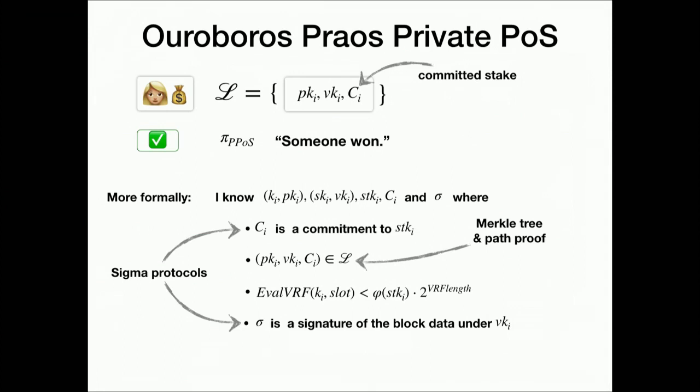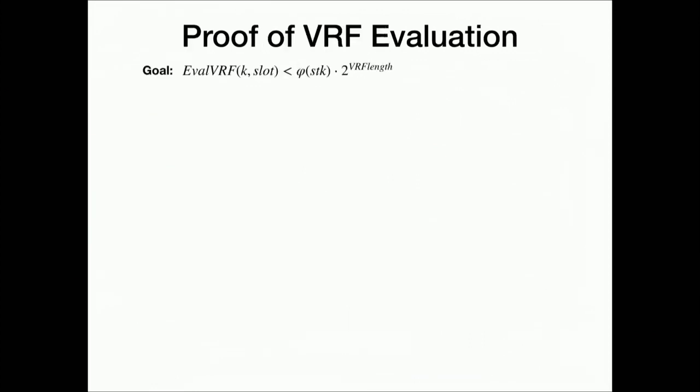But the interesting part actually happens here in this proof of I won the lottery. So let's have a closer look at that. Our goal is to prove this statement in zero knowledge. That's the same as just splitting it up into saying my VRF evaluated into y, and y is smaller than this function of my stake. Now we know that this is theoretically feasible, so we could say we're done.